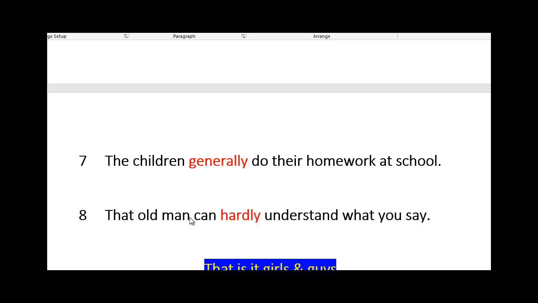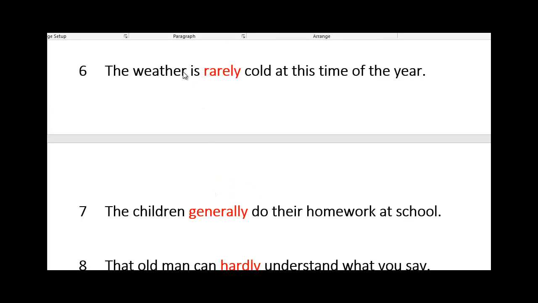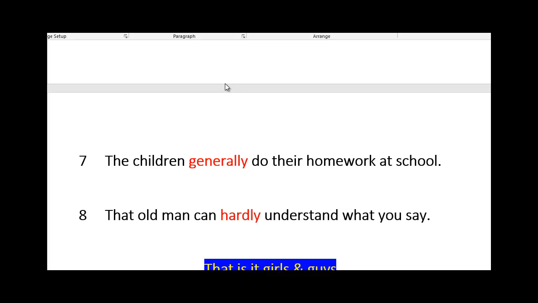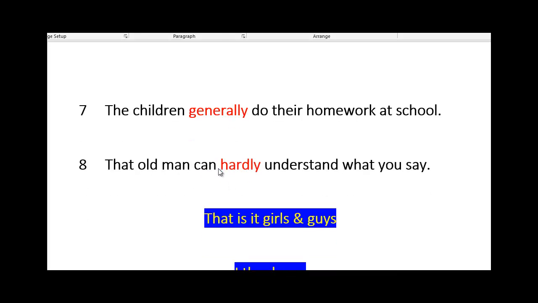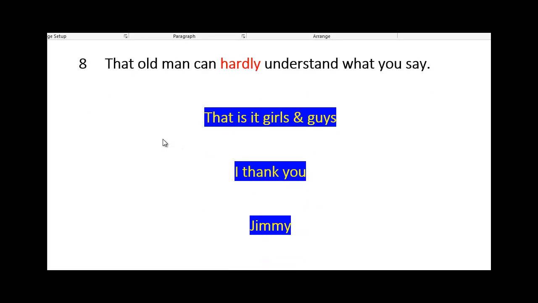That old man can hardly understand what you say. Hardly comes between can and understand, the helping verb and the main verb. Again, the children generally do their homework: it comes before the main verb, do. Rarely comes after is, at this time of the year, cold. And the old man can hardly, as I said, after the helping verb and before the main verb. I think it's all clear for you guys. And that's it really about the position of adverbs in a sentence.